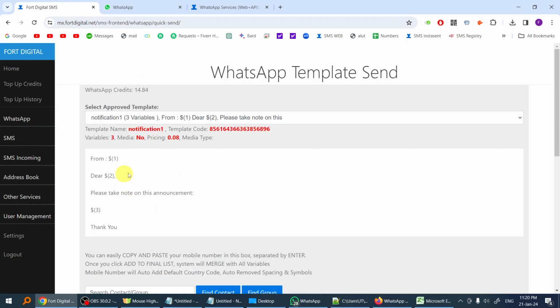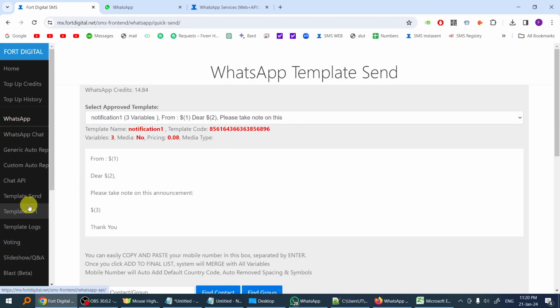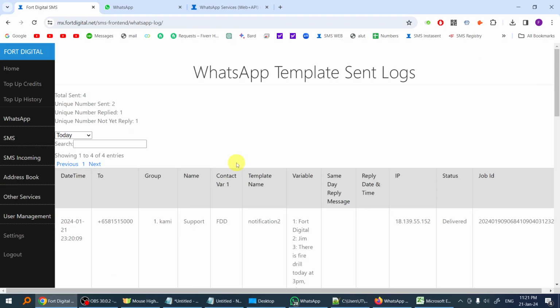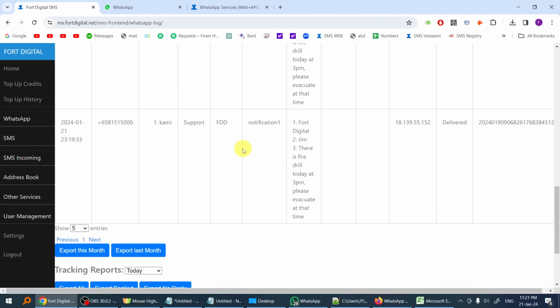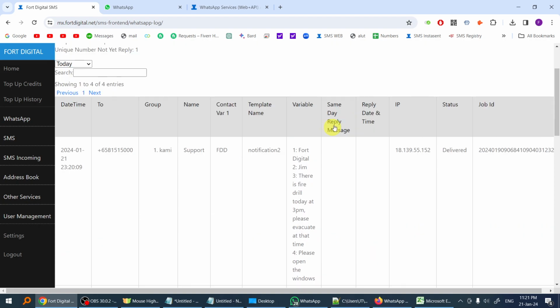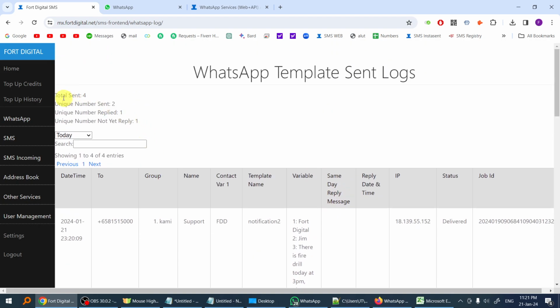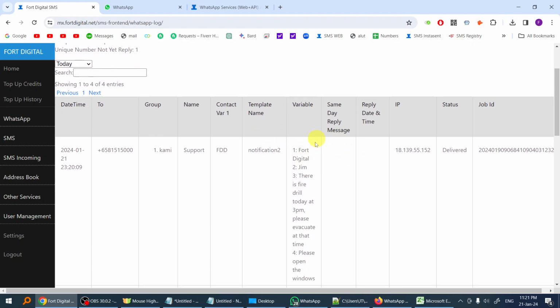Oh, by the way, after you do the broadcast, you can go to the send log, template logs. This is where you're going to see all the logs. You can see the summary here. I sent four messages. There are two unique numbers, that means there are two different numbers. And only one person replied, and another person hasn't replied yet.